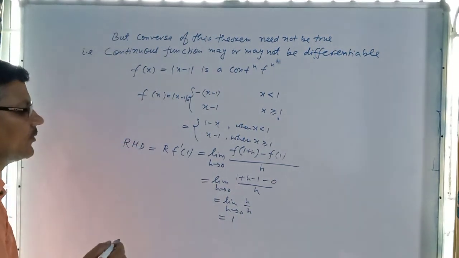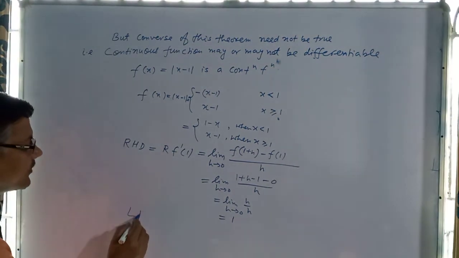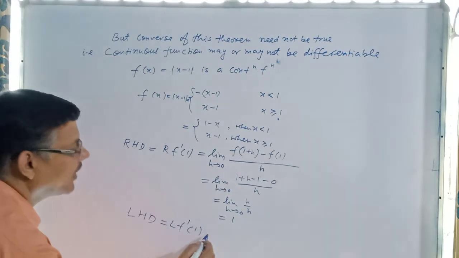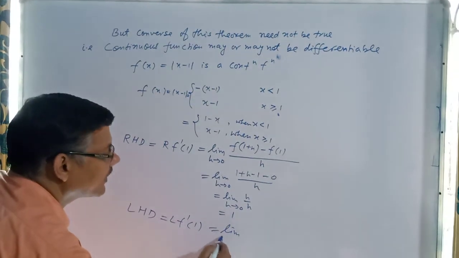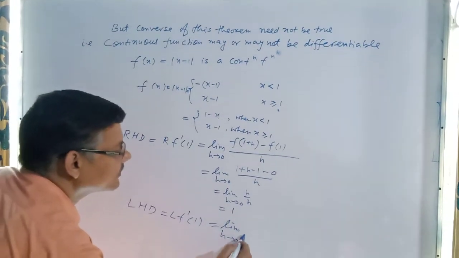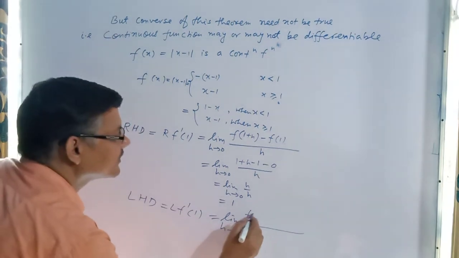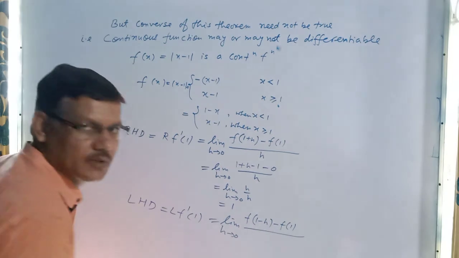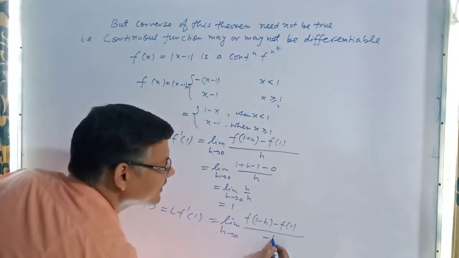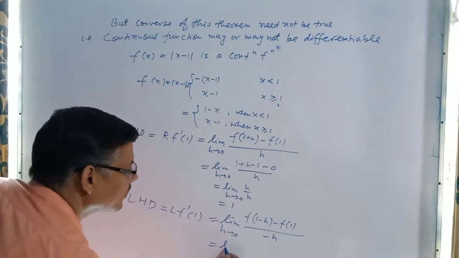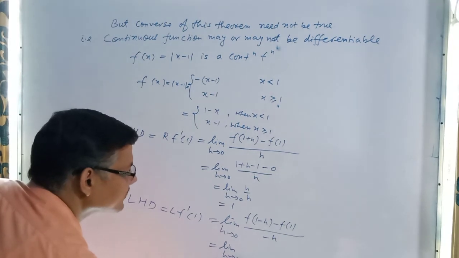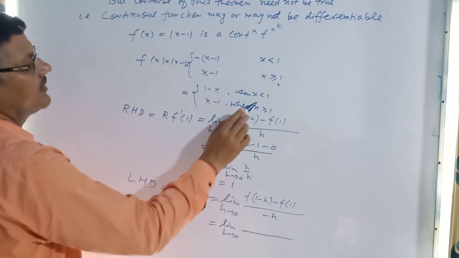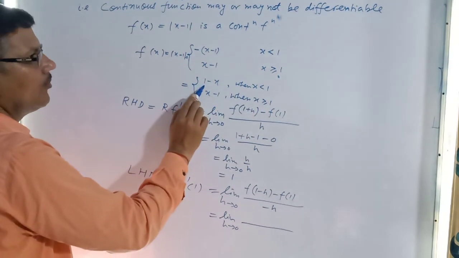At the same time, we wish to get the left hand derivative at 1. By definition, simply we write the limit as h tends to 0 of [f(1 minus h) minus f(1)] divided by minus h. Now we use the part where x is less than 1, so it is 1 minus x.